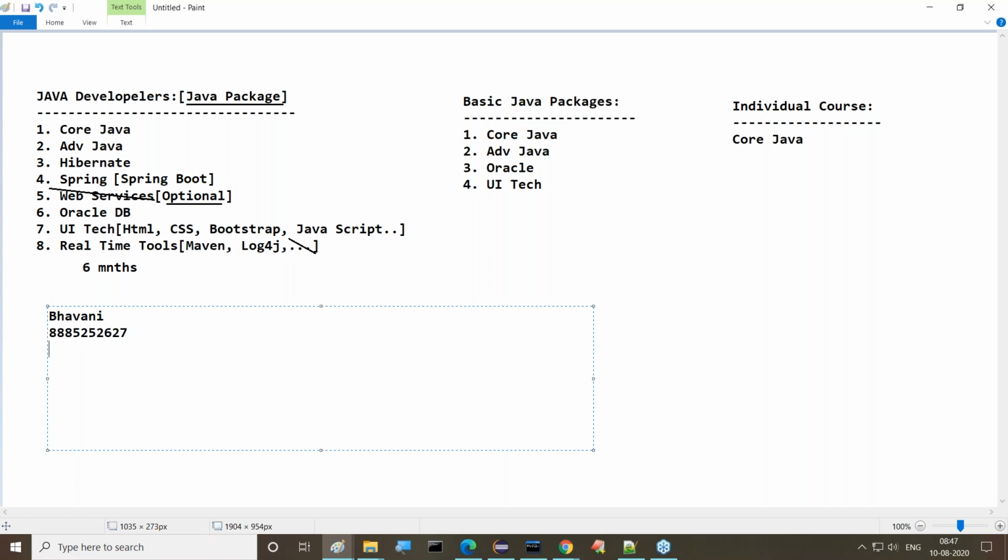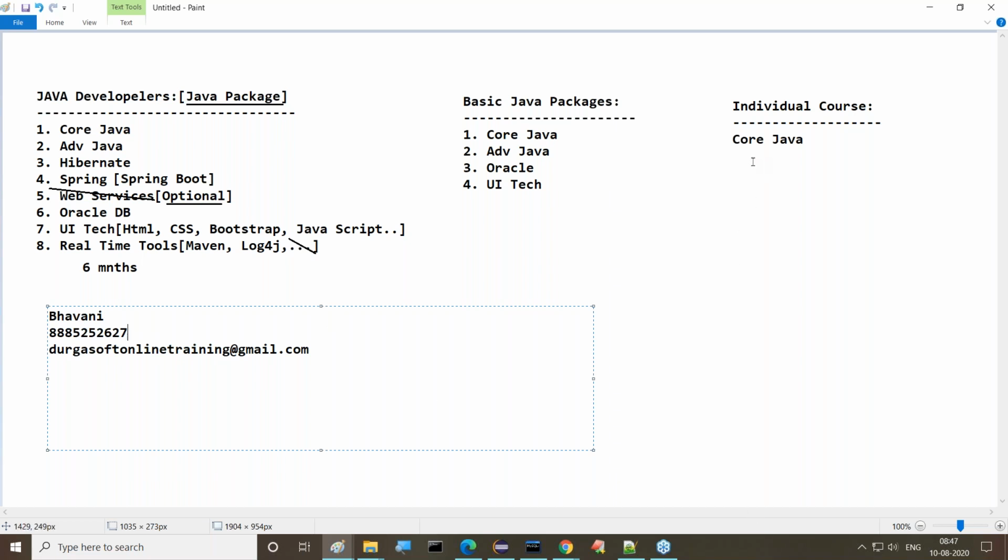Right. We can go to this number, and then we can mail to this mail ID and contact this particular number, and she will be in contact with you. Regarding any fee related things, if you require anything, we can contact her and she will provide it.